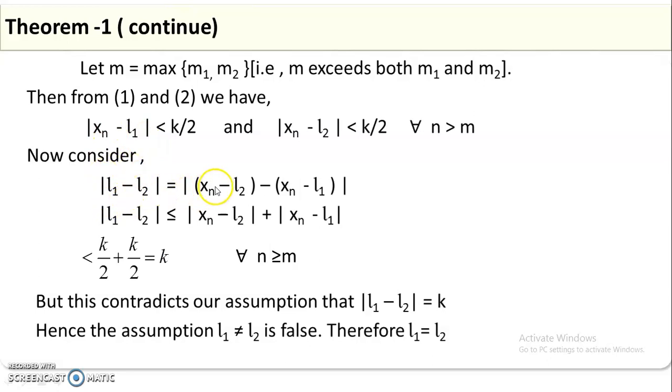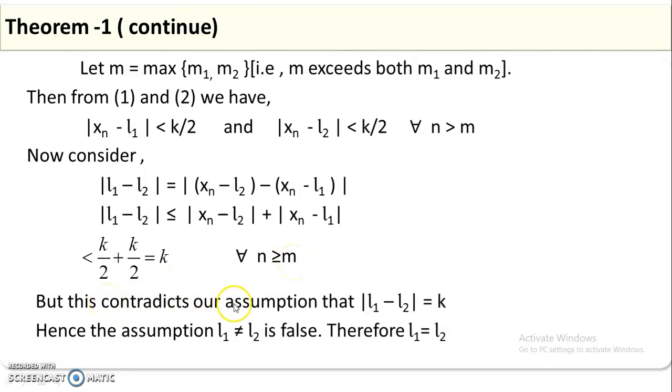Here I am just replacing plus and minus by xn, rearranging the terms by taking individual magnitudes, so that it becomes less than or equal to. So we substitute the definition inequality, that |xn − L2| and |xn − L1| are both less than k/2, k/2, that is k itself, for all n greater than m.